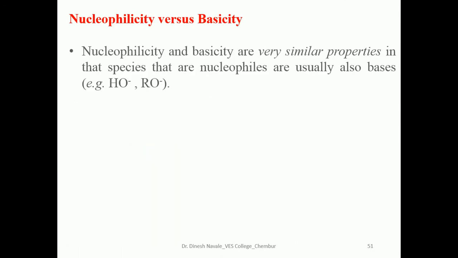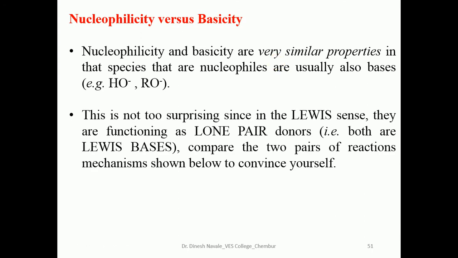So, nucleophilicity versus basicity. Nucleophilicity and basicity are very similar properties. In some cases, nucleophiles are also bases, like the hydroxide ion as well as the alkoxide ion. But surprisingly, a lone pair donor, like Lewis bases, compared to the two-electron-pair mechanism shown below, like this one.